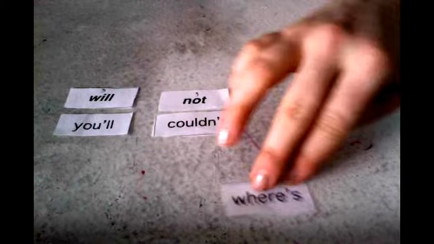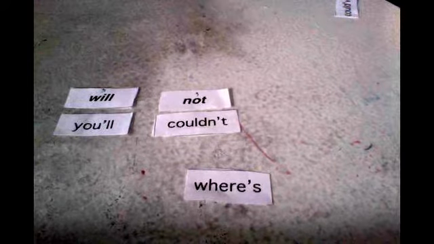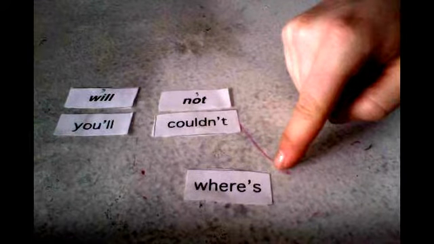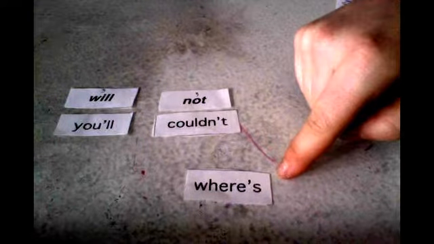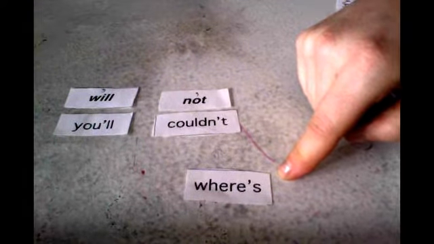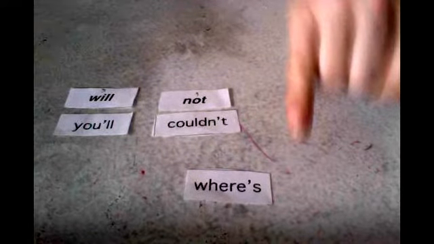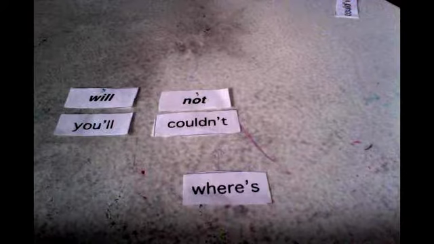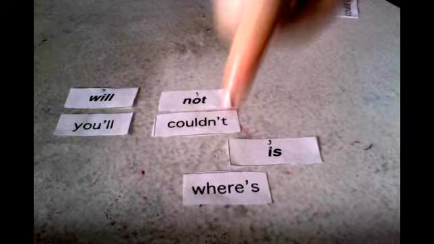Another contraction could be this word here. This is the word where's. Like, where's my shirt? I left it on my bed. Where's my Chromebook? I can't find it. Where's is the contraction really of where is. Where is my shirt?